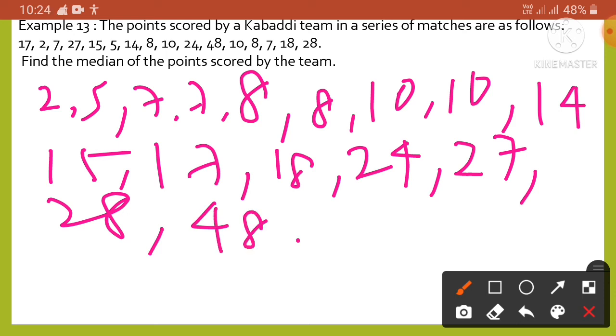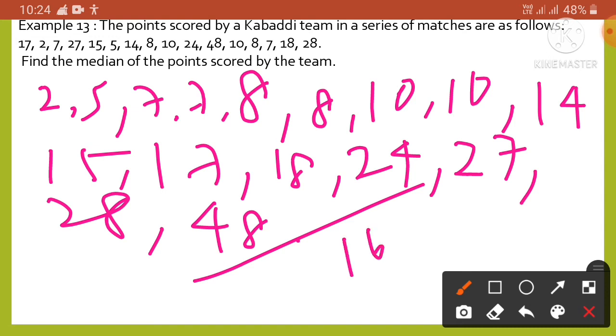Okay, so there are 16 terms, so there are two middle terms. We know 16 is an even number. So if we have an even number, then we have to find the two middle terms. Here one will be, we know the formula, n by 2th.